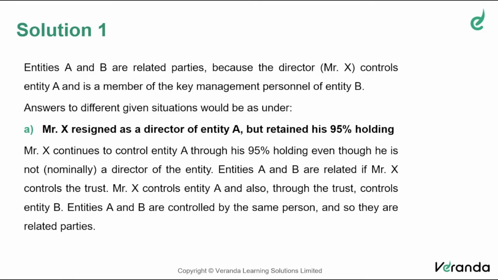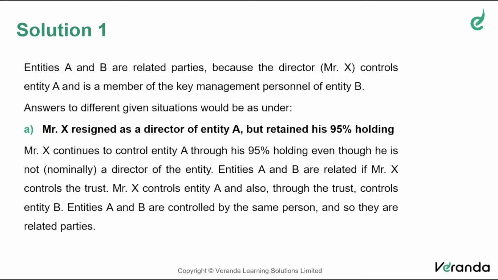So, has it changed the relationship in any manner? You can see that even after resigning from the directorship of entity A, X controls that company because he's holding 95% shares in it. He may not be a director. A director is part of key management personnel, but not necessarily. But by controlling the company A and by being a director of B, he is a key management personnel of B. Mr. X is controlling A as well as B.